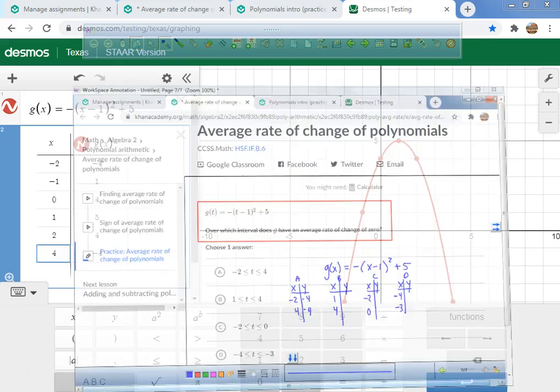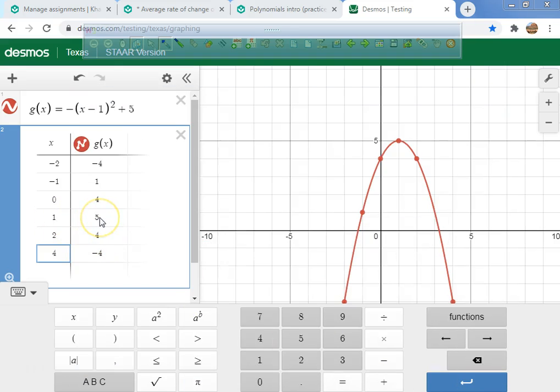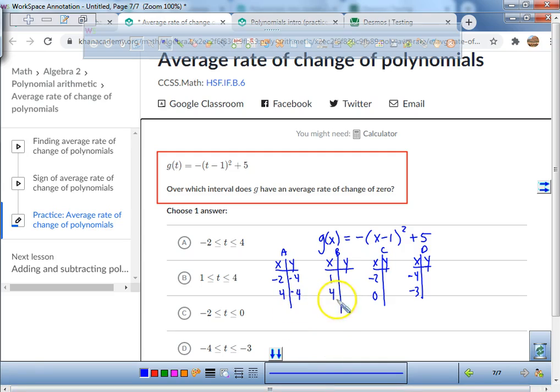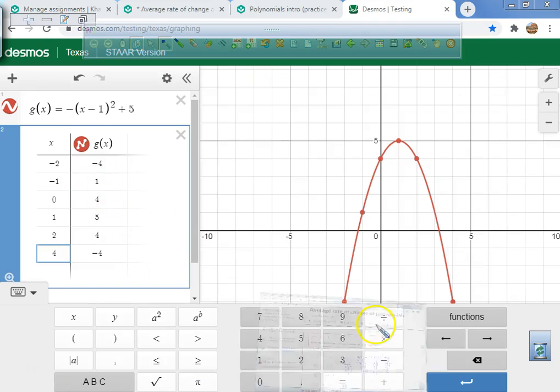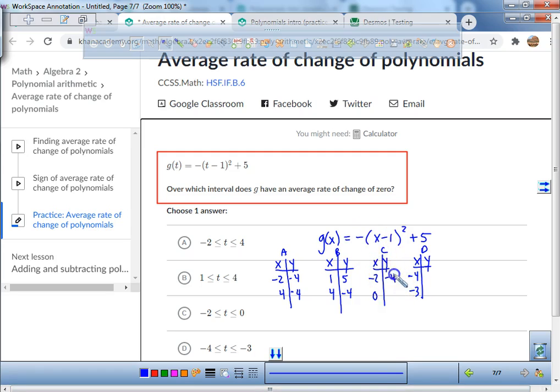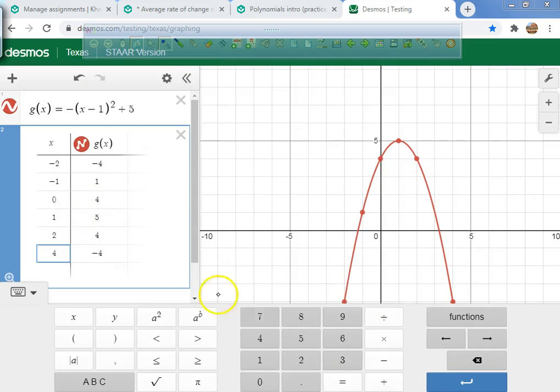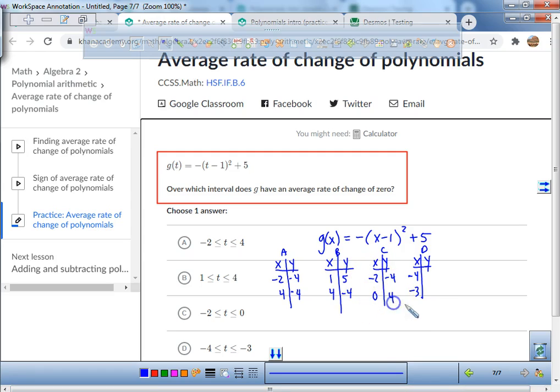Let's go back over here. Let's take a look at it. At 1, it's at a what? 5. Okay, so there, what are we going to put? 1 and a 5. All right. So here we go. We've got a 1 and a 5, and we know 4 and a what? 4 and a -4. All right. -2. What's that -2 at? -2 is at -4. And what's 0 at? 0's at a 4. Thank you for helping.